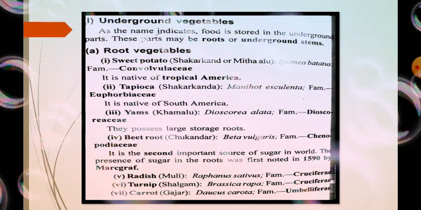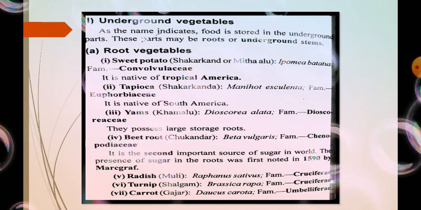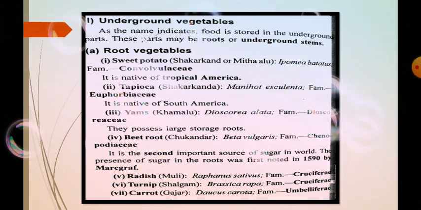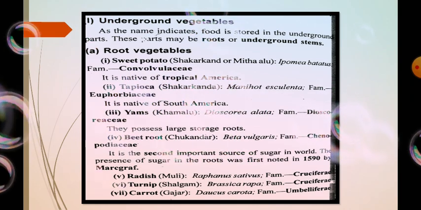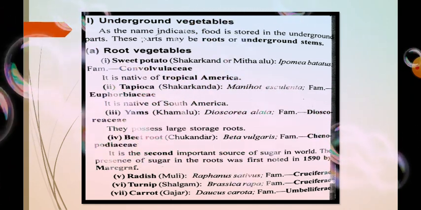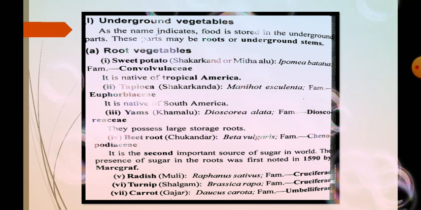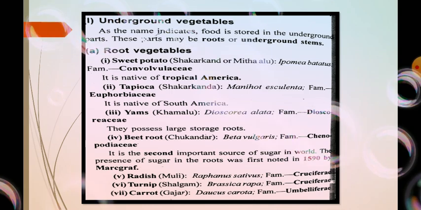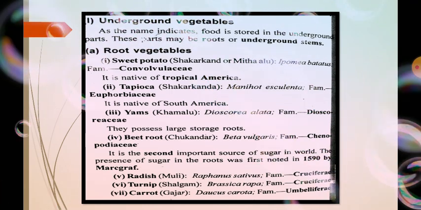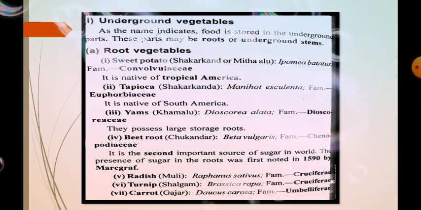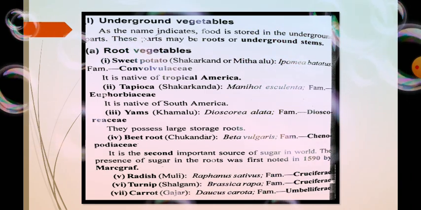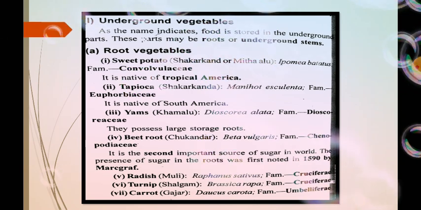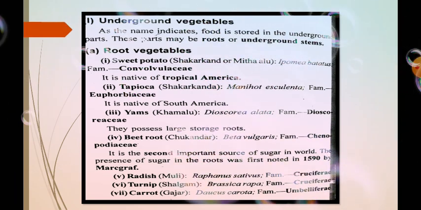Its scientific name is Ipomoea batatas, and it belongs to the family Convolvulaceae, and it is native to tropical America. Then comes tapioca, which is also commonly called sakarkand, and its scientific name is Manihot esculenta. Manihot esculenta belongs to the family Euphorbiaceae, and it is native to South America.